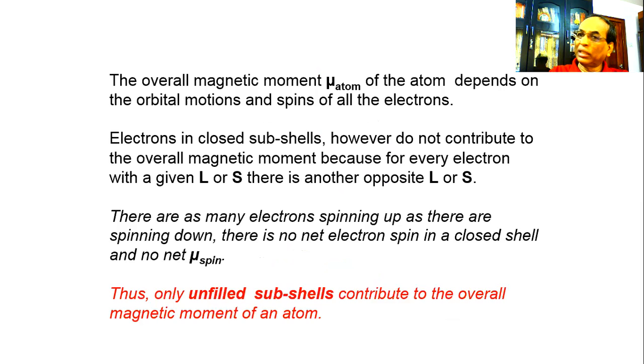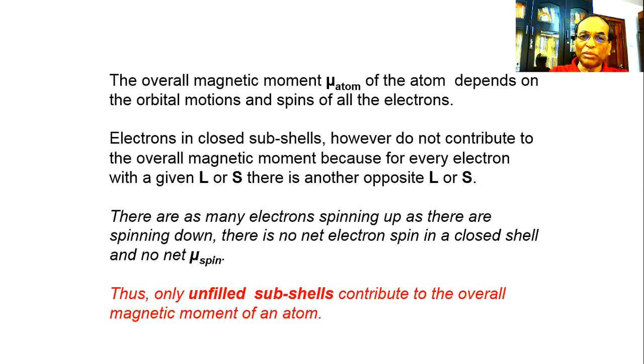So it is the resultant effect of the orbital motion and the spin. The electrons in a closed subshell, however, do not contribute to the overall magnetic moment, because for every electron with a given L or S, there is another with the opposite L or S. So it will be cancelled out, and the resultant will be null. So in the closed subshell, it is 0.